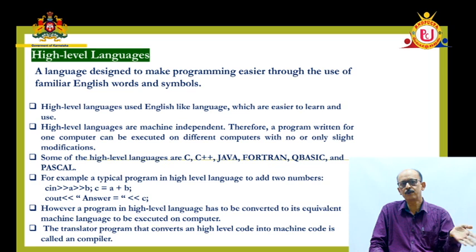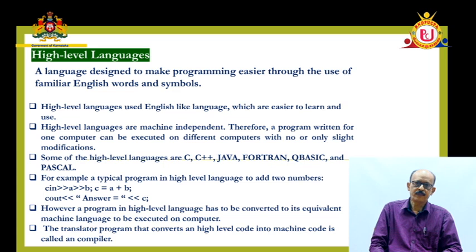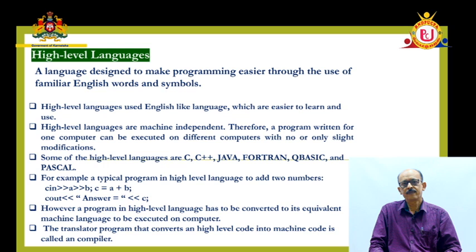Cin a, b, two values are accepted. And of course, we need to find the sum of those two. Simple. The very next statement is C is equal to A plus B. Next statement is to output the answer. Easy to understand. I told you there are certain general rules we need to follow. With those set of rules, one can write the programs easily in this language.